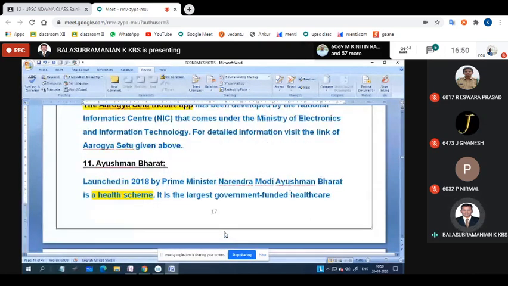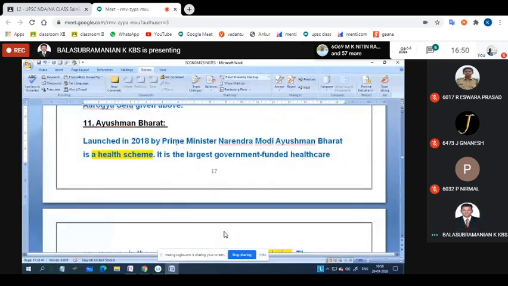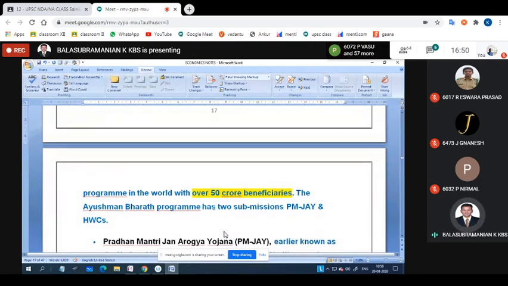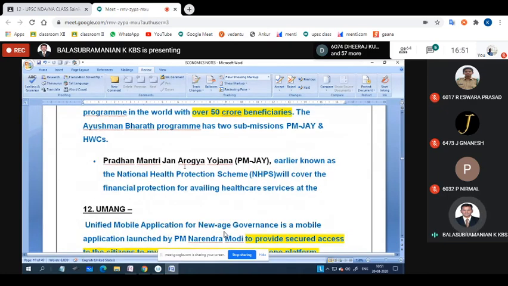Okay, next one is Ayushman Bharat. The objective is a health scheme. It is the largest government funded healthcare program in the world, with over 50 crore beneficiaries benefited by this scheme. The Ayushman Bharat program has two missions, PMJAY and HWC. The expansion I have made separately in a tabular column, by taking the information from Byju's. I will show it upcoming.